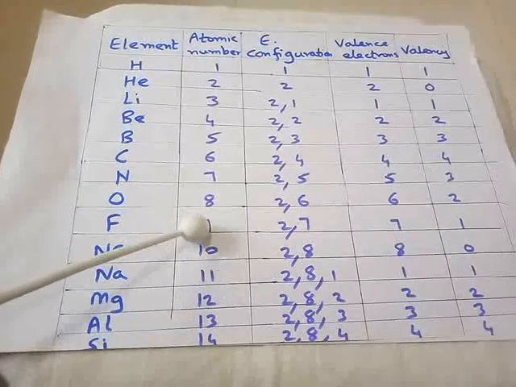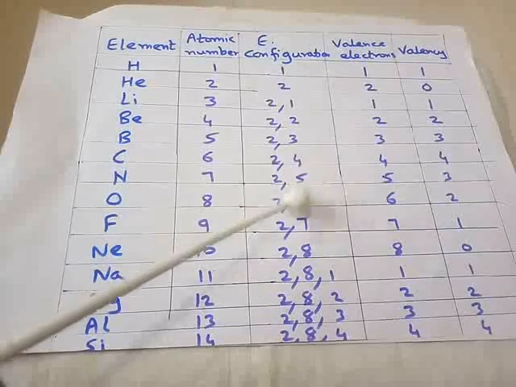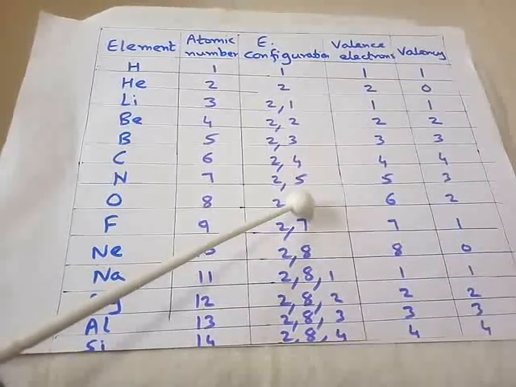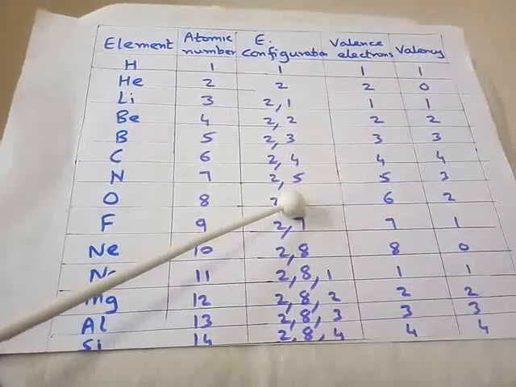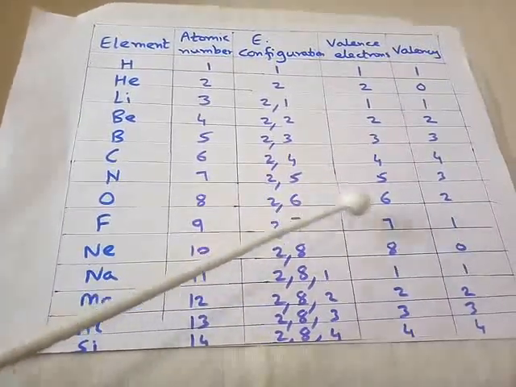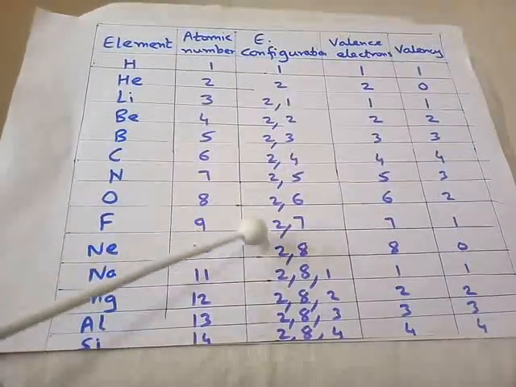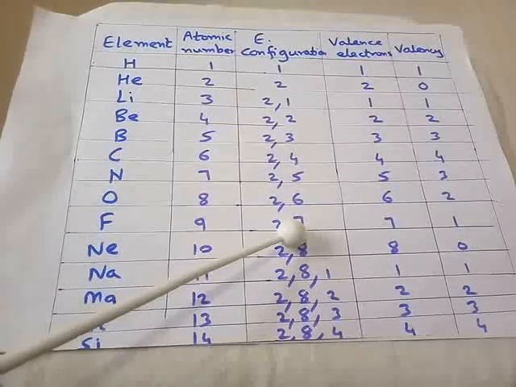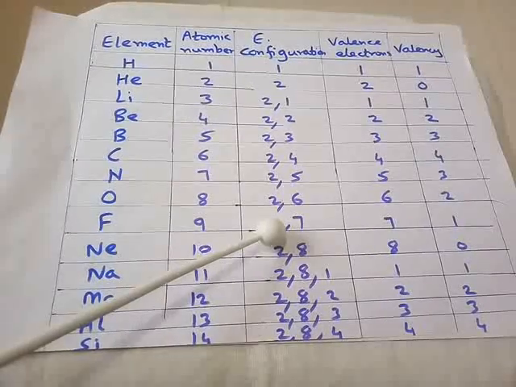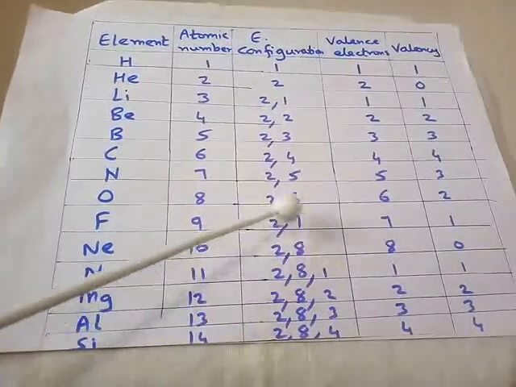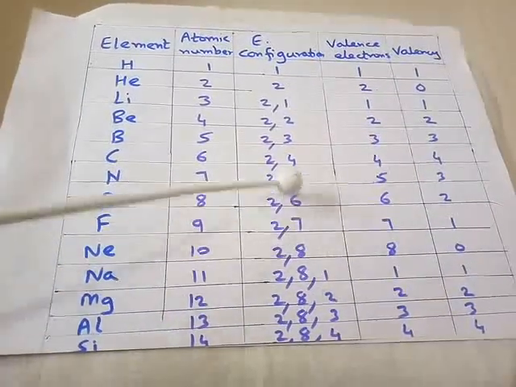Oxygen atomic number is 8, 2, 6. Now what will oxygen do? Give away 6 electrons? No. Oxygen will accept 2 electrons. So here it will become 2 and 8. So valency is 2. Fluorine atomic number is 9, 2, 7. Fluorine will accept 1 electron like chlorine. Chlorine is 2, 8, 7. So 1 electron is accepted, so valency is 1. Valence electrons you can easily write: the number of electrons in the outermost orbit.